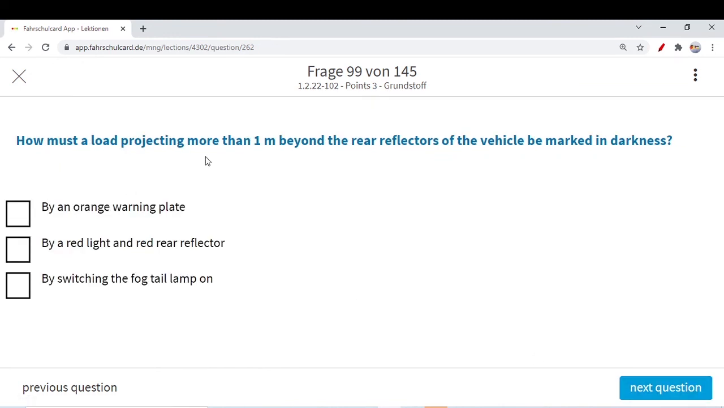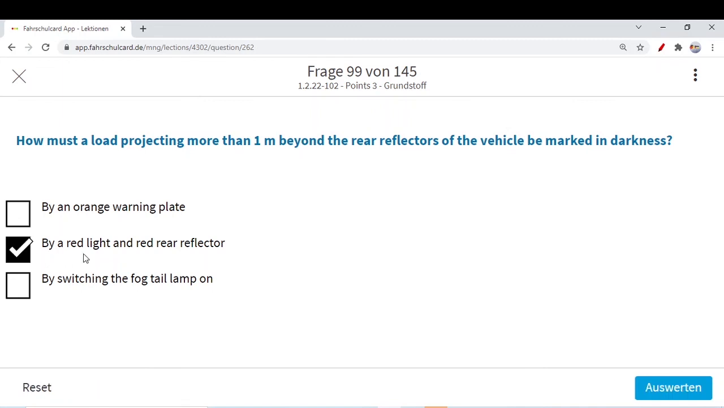How must a load projecting more than 1 meter beyond the rear reflector of the vehicle be marked in darkness? By orange warning plate? No, this orange warning plate is actually for dangerous goods, like for example oil or petrol or those things which can catch fire. It is for that indication. We will make a separate video for different kinds of plates or different kinds of colors, but anyhow it has nothing to do with the orange plate.